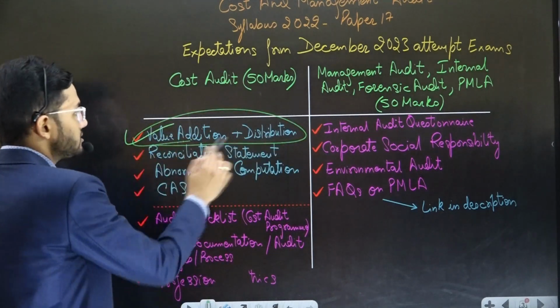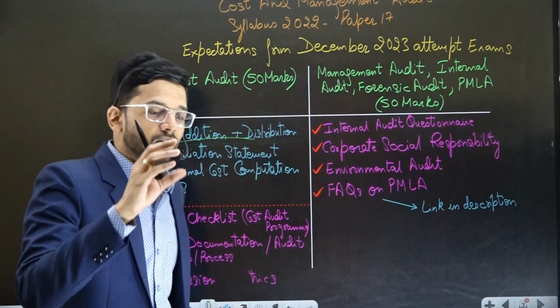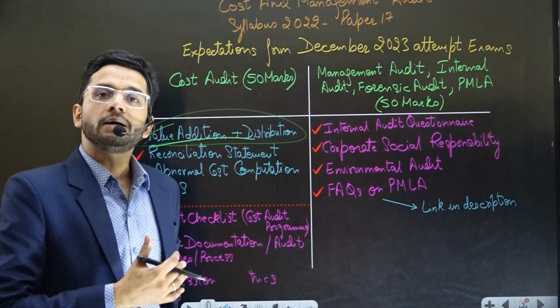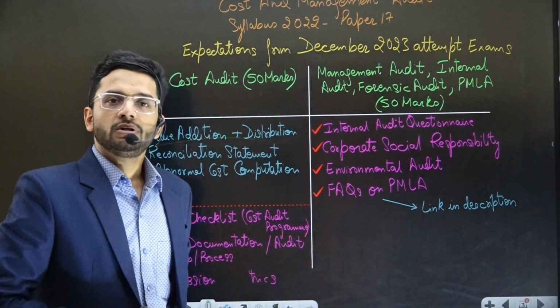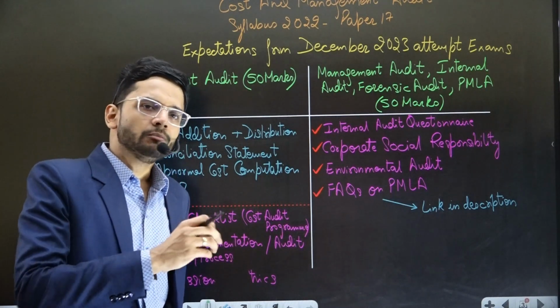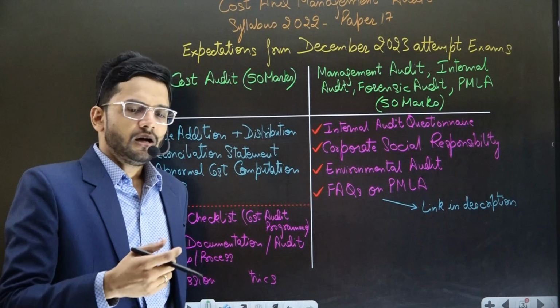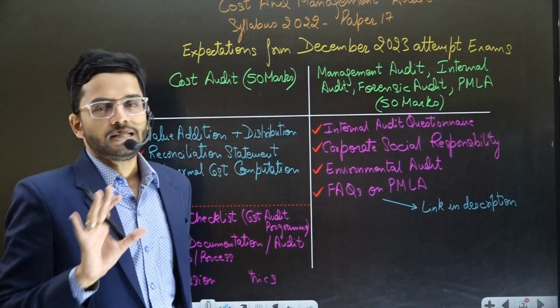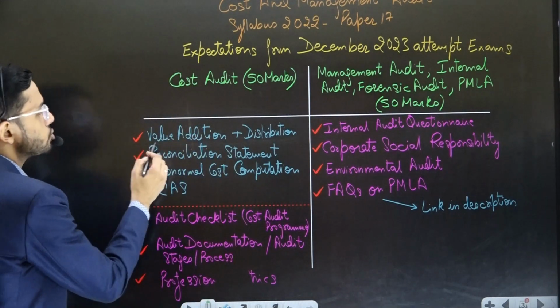So practice a lot. I've given practice questions, solved practice questions in my book. I've given practical questions in my video lectures. So do them properly, and most likely a question apart from those cannot come in the examination. That is the first practical question that you should do for cost audit.